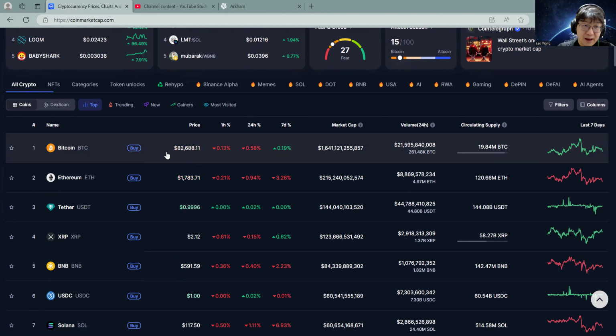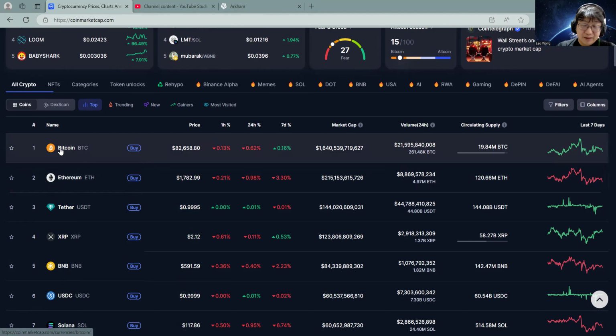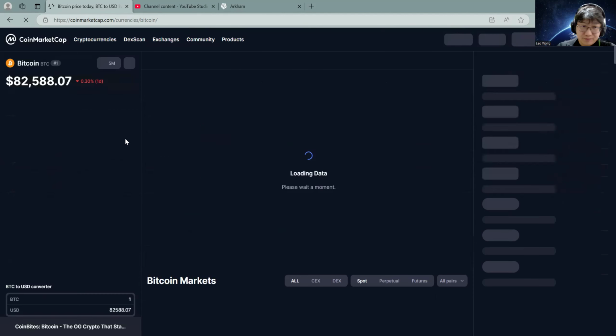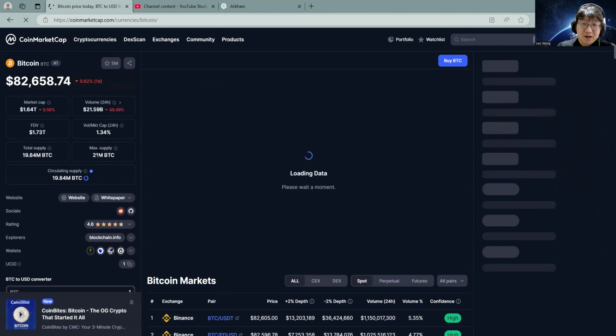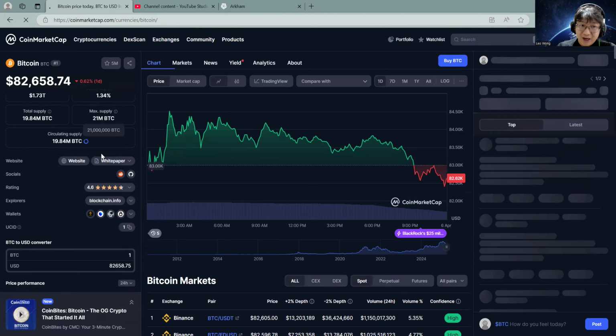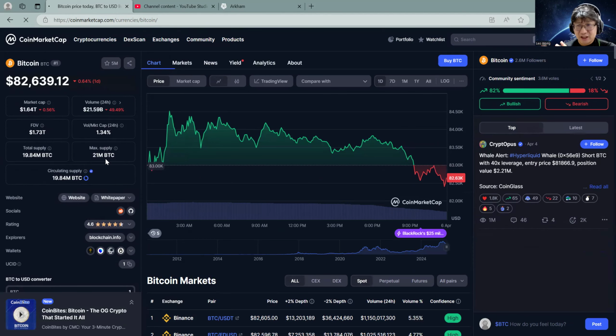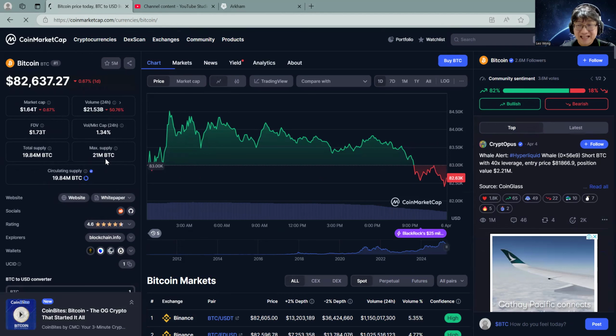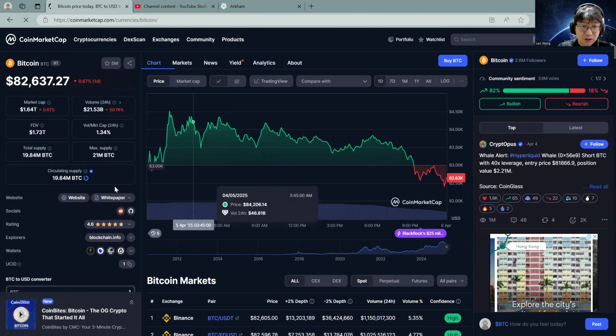Now I'm going to go into what is a coin and what is a token. The biggest coin out there is Bitcoin. When in doubt, buy Bitcoin, I always say that. But why would I call it a coin? Even though a lot of people would say they're interchangeable, Bitcoin has its own native blockchain. That's why I always call it a coin. I would not call it a token.